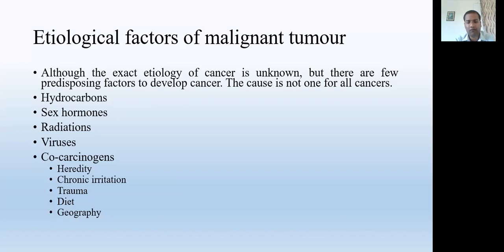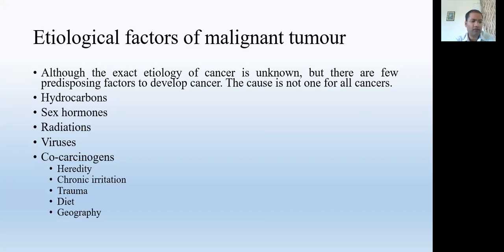If any food is cooked at very high temperature, that type of food may develop some carcinogenic properties. So these are the few relations. I mean, these types of diet may develop or may aggravate the development of malignant cancers.